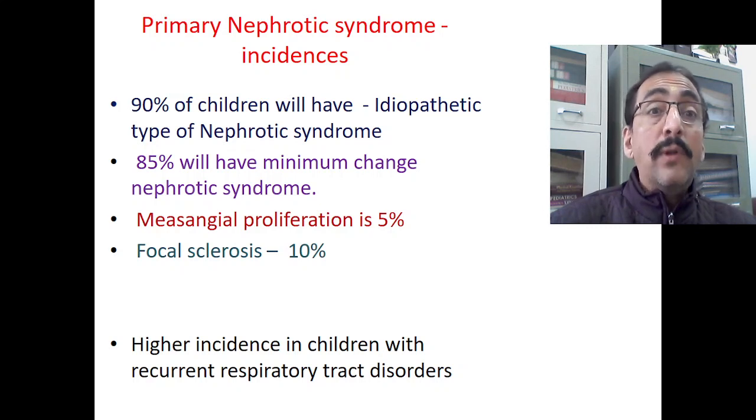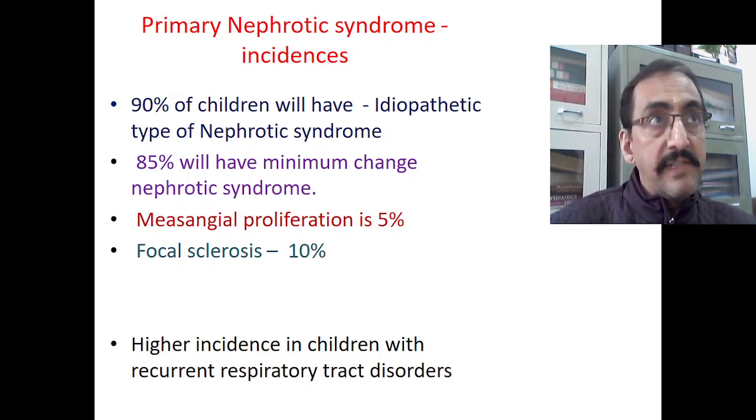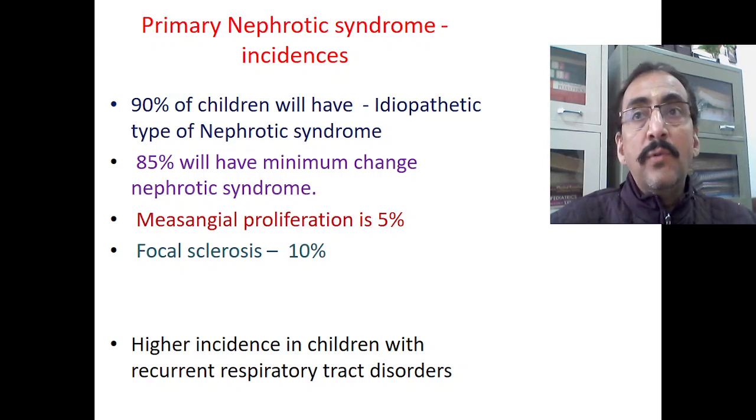Out of all these primary nephrotic syndrome cases, about 85% have the first type, that is minimal change nephrotic syndrome. So therefore we are telling in children among the primary nephrotic syndromes, the most common is minimal change nephrotic syndrome, 85%. And the rest, 5% is mesangial proliferation related nephrotic syndrome, and about 10% is because of focal segmental glomerulosclerosis, the other types, etc. So now we come to know that the most common type of primary nephrotic syndrome is minimal change nephrotic syndrome, which is very commonly seen in pediatric practice.